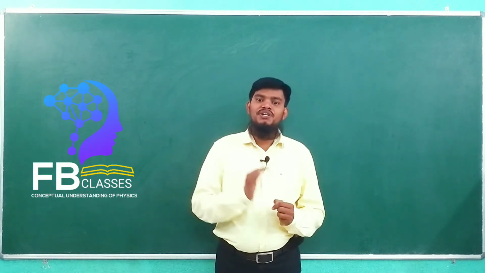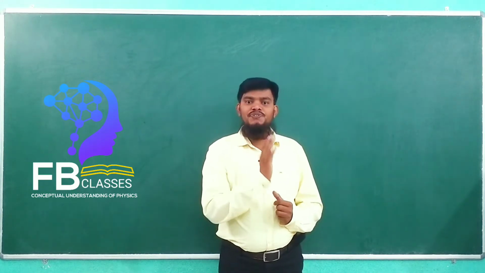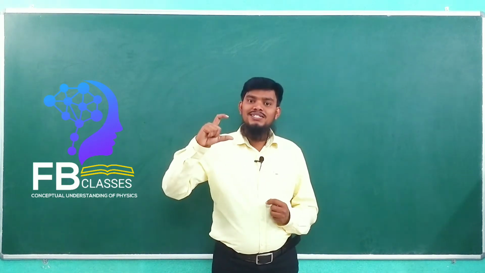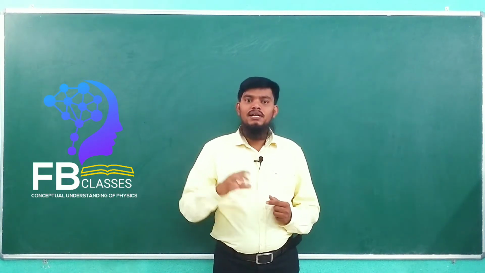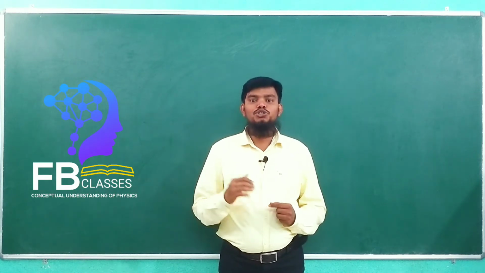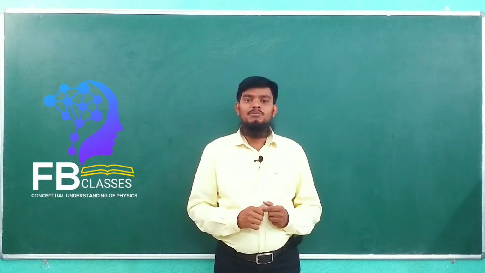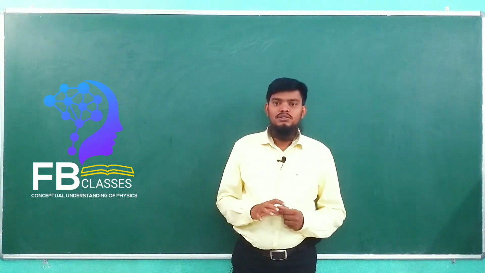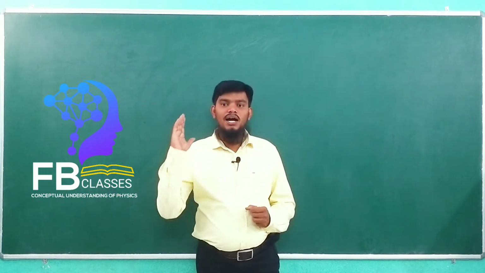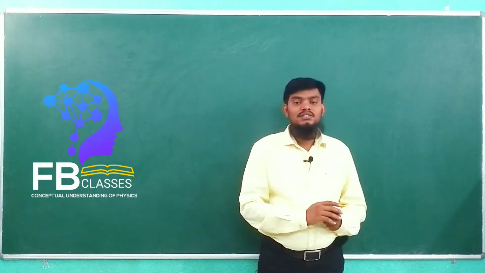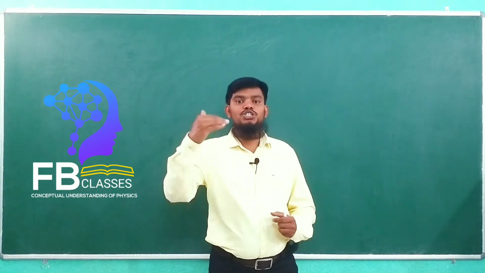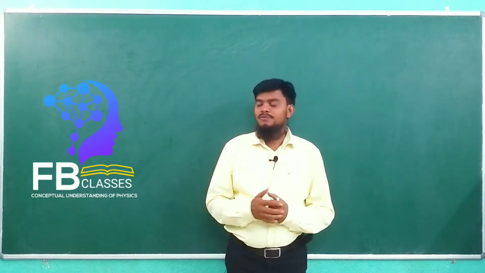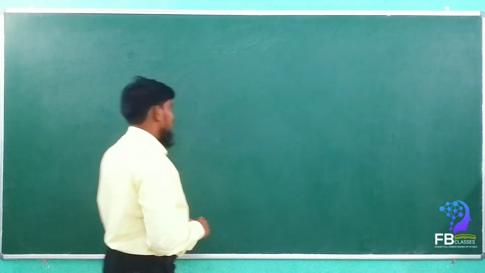Yes or no? In the previous class the object was fixed and we found the minimum useful length of the mirror, and the height at which the mirror should be placed so that a full image of the object appears. Today we are going to learn that when the position and length of the mirror are fixed, we have to find out how much portion of the object can appear to us. Okay, shall we start now? Yes, sir. Very good.